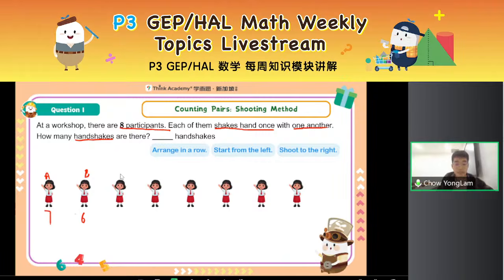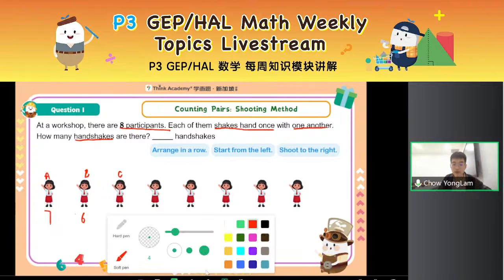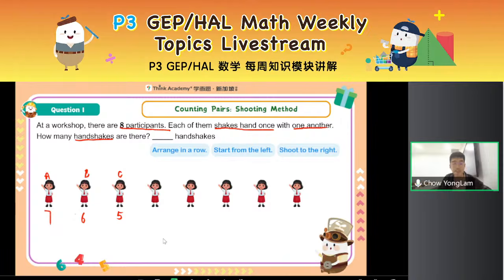Let's look at the third person, right? The third person is C. Does C need to shake hands with A and B again? The answer is no, because we already counted them when we were considering A and B just now. So where will C form new handshakes with? That will be with the people on her right, right? 1, 2, 3, 4, 5. There are 5 people on her right. So that means she can create 5 new handshakes.